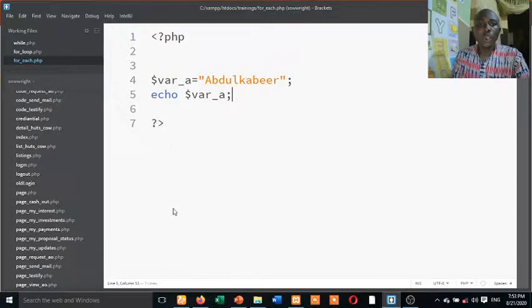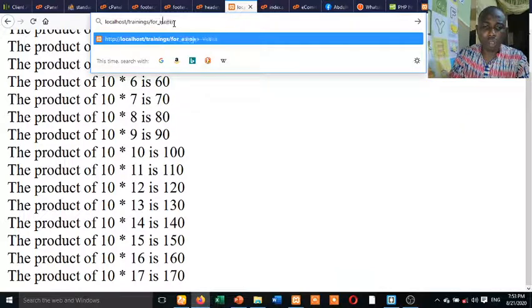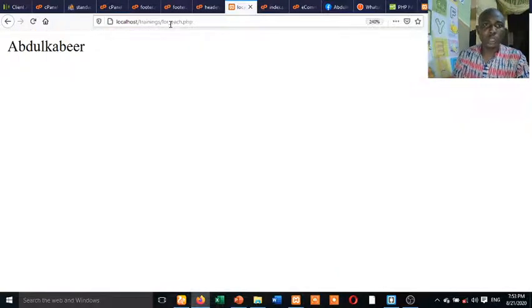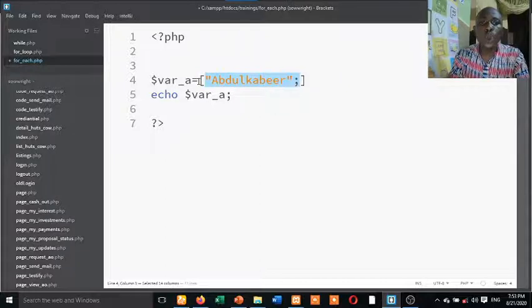You understand what is going to happen? This one is foreach dot php. So it's going to echo only Abdulkabir. That's the normal variable we know. But when you are declaring an array, it can store multiple data. That is why, when you want to declare an array, we will enter into an array. So the array is going to be inside these curly braces.